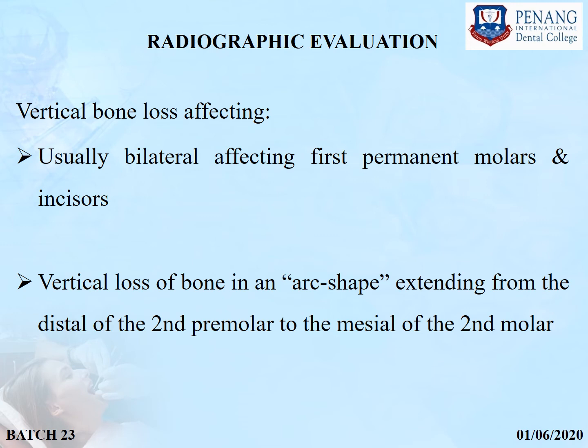Radiographic evaluation of the patients. Vertical bone loss affecting, so usually a bilateral effect will be seen, which will be affecting mainly the permanent first molar and the incisors. Vertical bone loss will be seen as an arc shape, which will be extending from the distal of the second premolar to the mesial of the second molar.